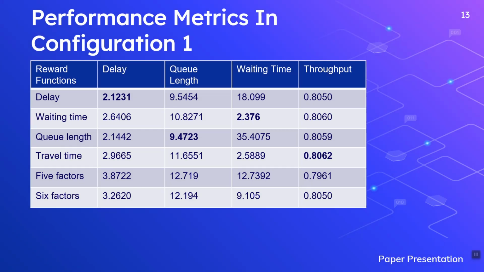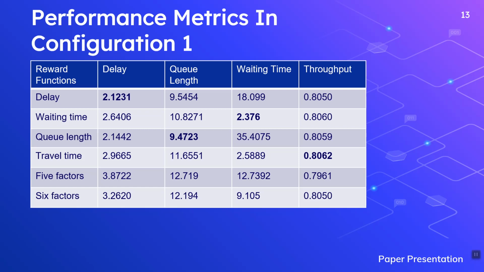Here are the results for configuration 1. From the results we can see that none of the reward functions performed well in terms of all the performance metrics. The reward function performed best for the parameter which is used to design the reward function.